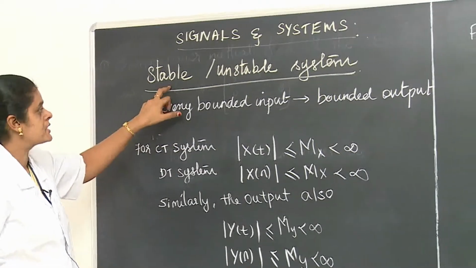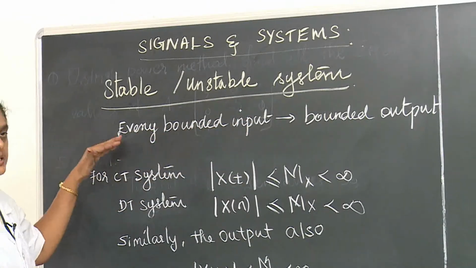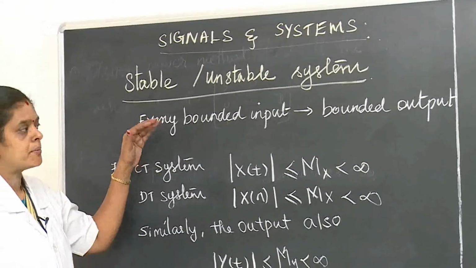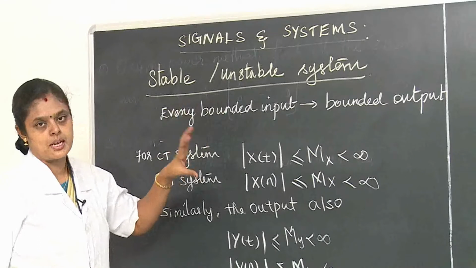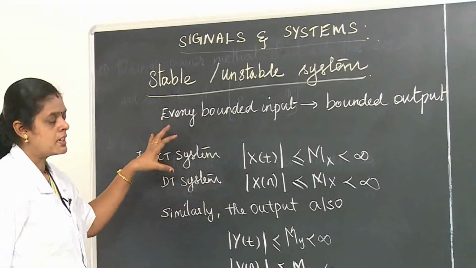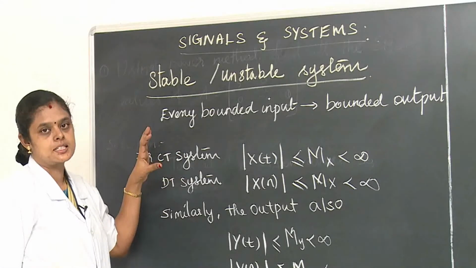In the stability property, we have stable and unstable systems. A system is stable when every bounded input gives a bounded output. This criterion is applicable for both continuous time systems and discrete time systems.